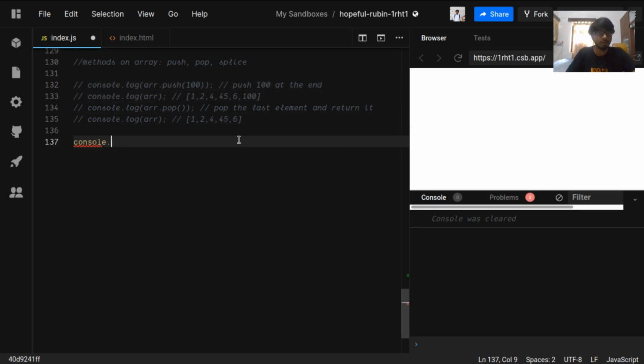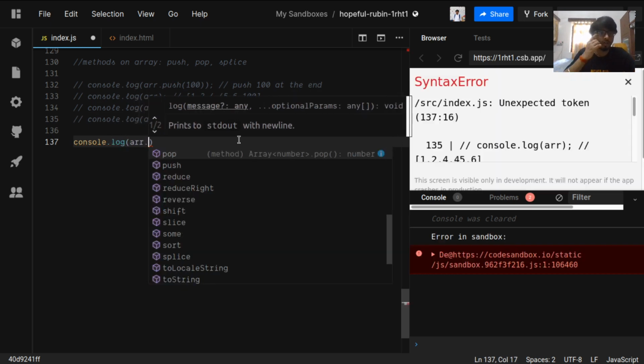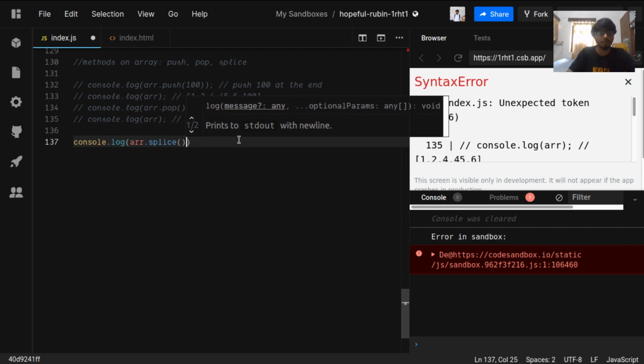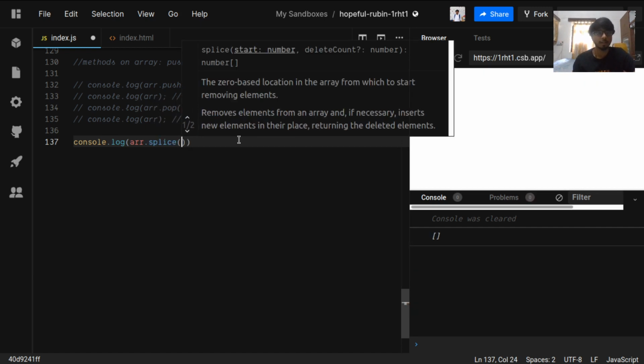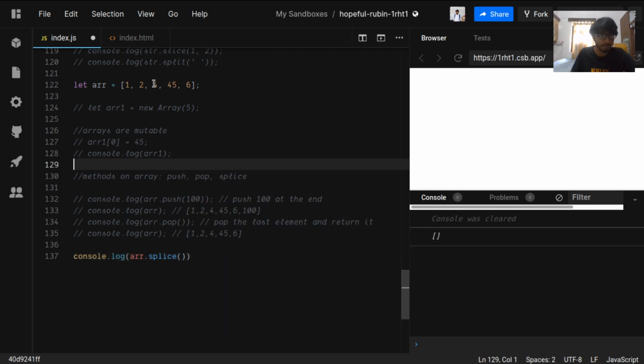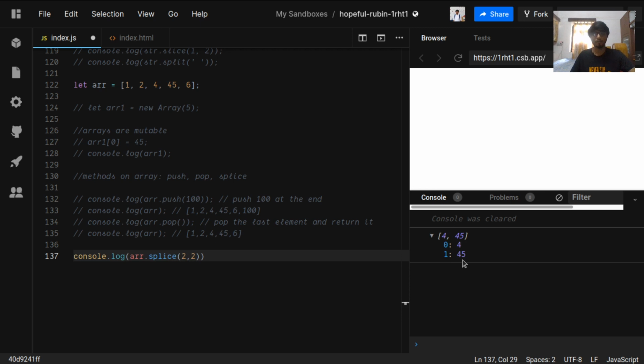Okay, now we'll console log another method, which is array dot splice. What splice does is delete some values from the array. So if we are to delete 4 and 45, let's check where 4 is. 4 is at the second index, so we'll give the index, and then how many values to delete. From 2 we need to delete 2 values. So let's delete the 2 values. It will return us the 2 deleted values.